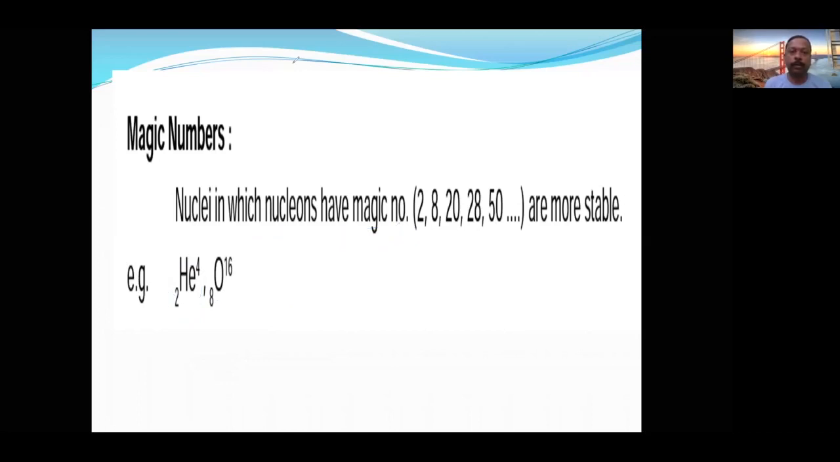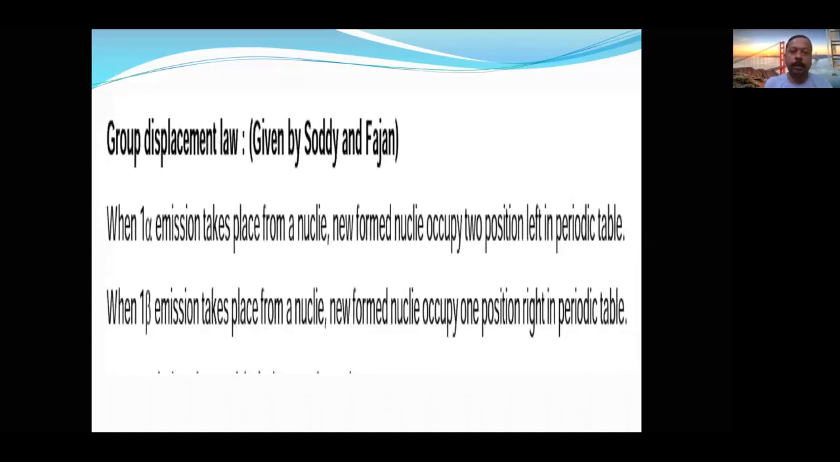Now let us see the next one. Group displacement law, very, very important. The chart I told you, alpha, beta, gamma: when it will take place, what will be the effect, what they are going to form. There are also some MCQs there, so we will discuss that.